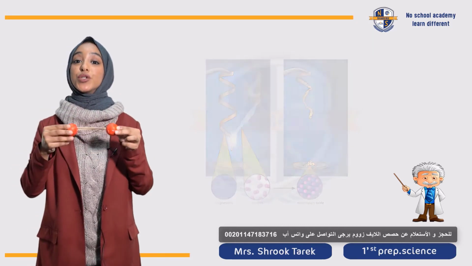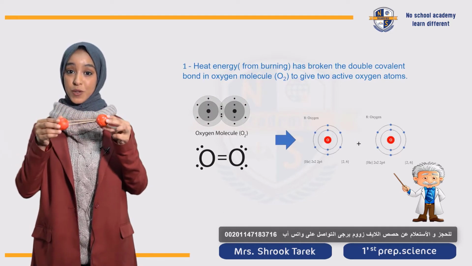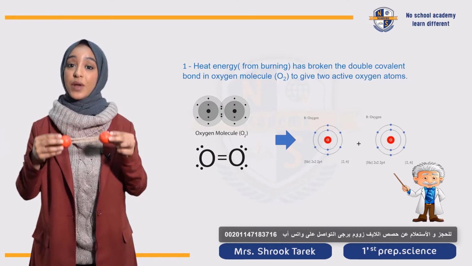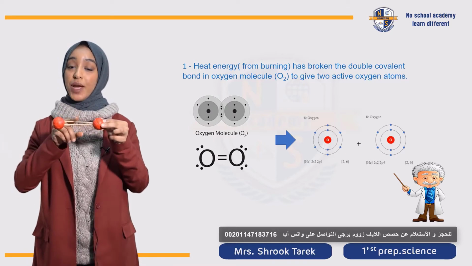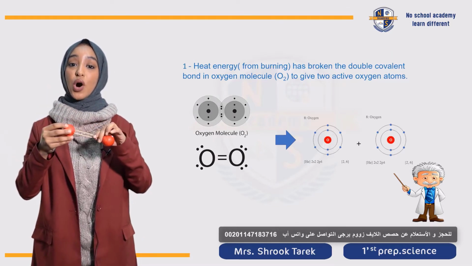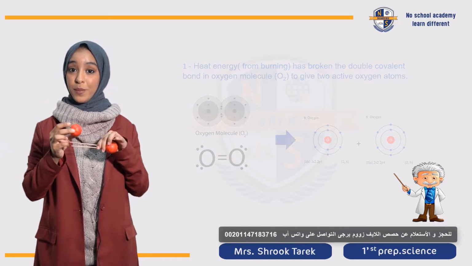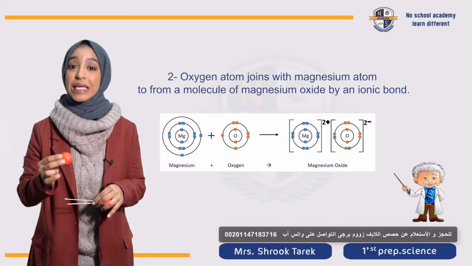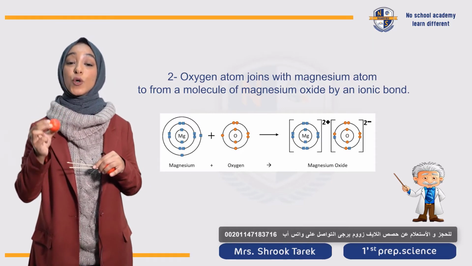اتكلمنا قبل كده in order to be stable, they need to form double covalent bonds. طيب, أول حاجة هتحصل إن during these chemical reactions, during burning or heat energy, the 2 covalent bonds هيتكسروا, and as a result, the 2 oxygen atoms will return back to be unstable. اللي هيحصل إن الأكسجين will go and react with the magnesium atom, and they will form magnesium oxide.